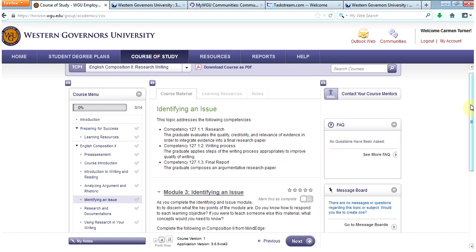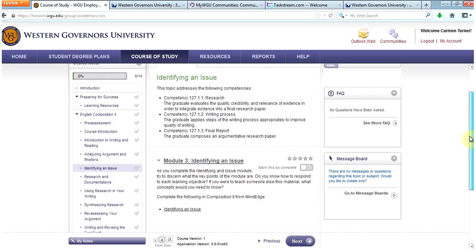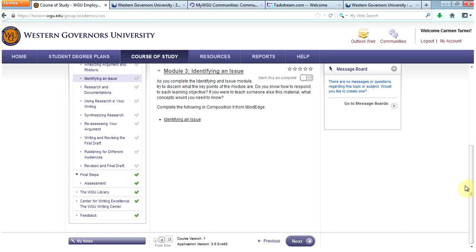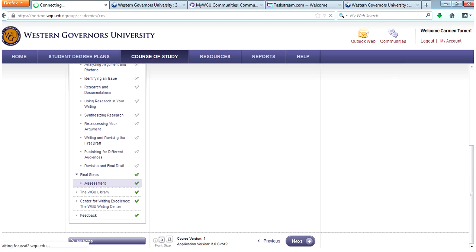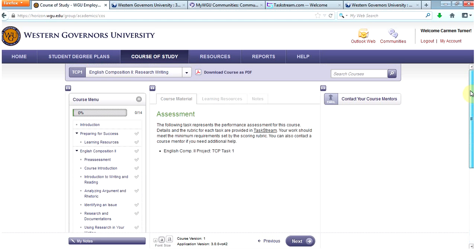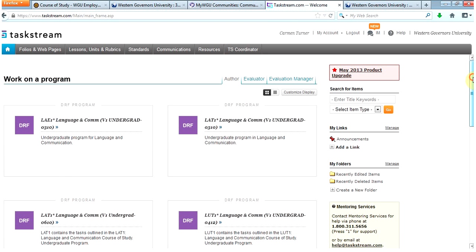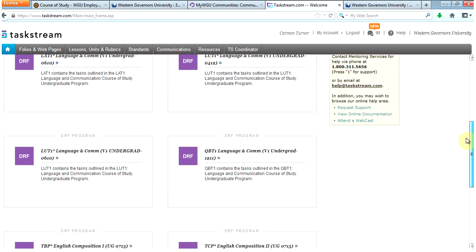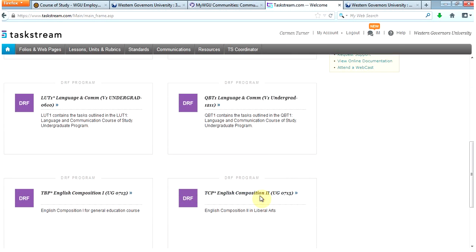Before you go too far, you always want to go to TaskStream and read the directions for the task. So you can return to the course menu and click on this assessment button here. You will see that it takes you directly to a link for TaskStream. Once you go into TaskStream, you will want to find the Composition 2 course and click on it.